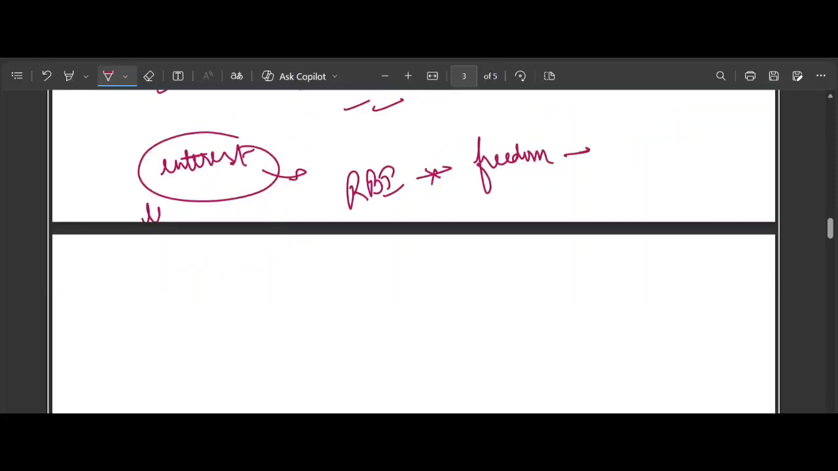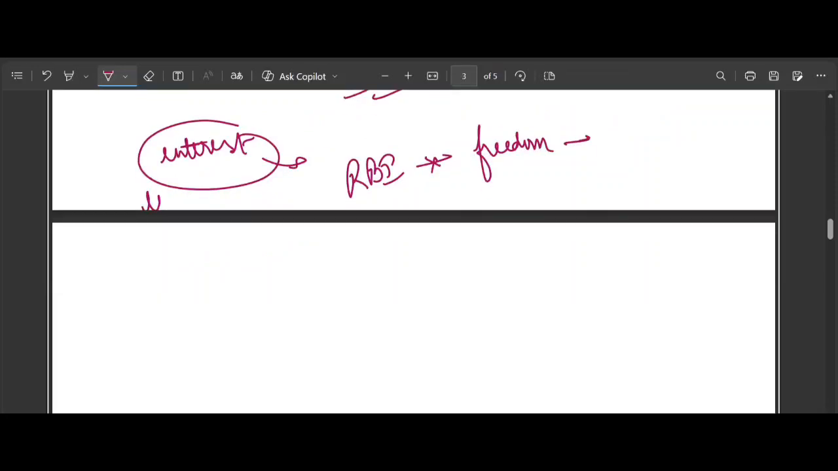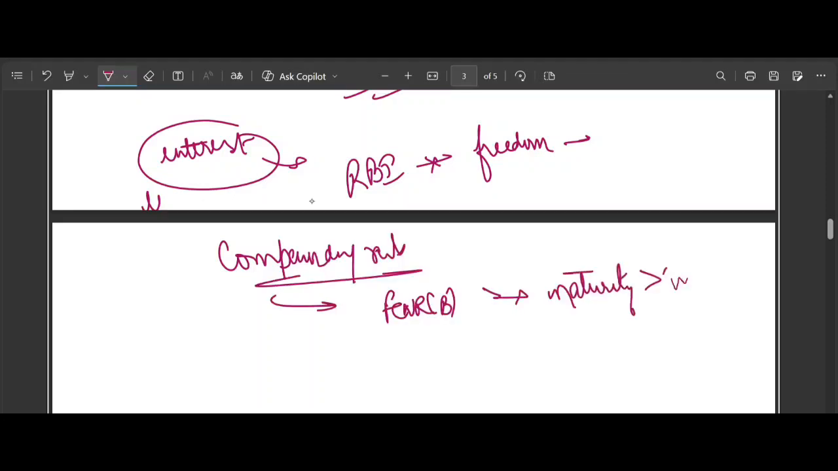So what does RBI do? RBI has laid down a standard compounding rule. Yes, so they have laid down a compounding rule. And what is that rule? See, the rule says that if you have an FCNRB deposit with a maturity of more than 1 year, in that case, interest must be compounded